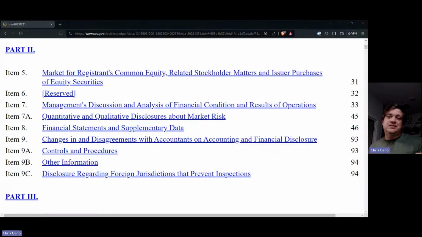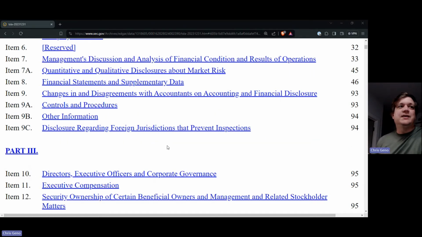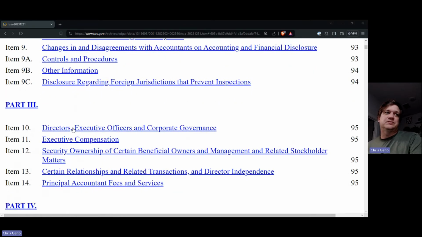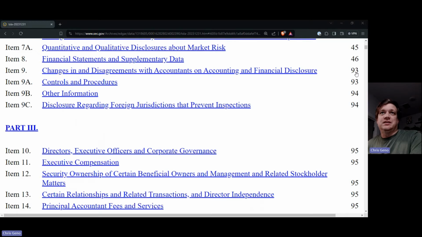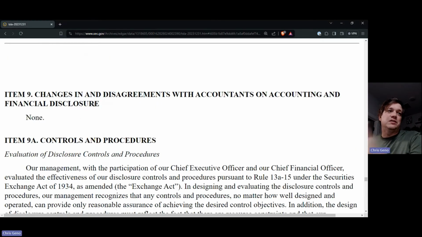That's changes in and disagreements with accountants, controls and procedures, other information, disclosures about foreign stuff, and then just some other summary stuff: directors, executive comp, all that kind of fun stuff. You can see that these only take up a couple pages, and that's why we're going to talk about them all today. So let's get to it. Good thing for Tesla, they don't have any disagreements. But if they did, or if they had changed their accountant, it would be listed here.